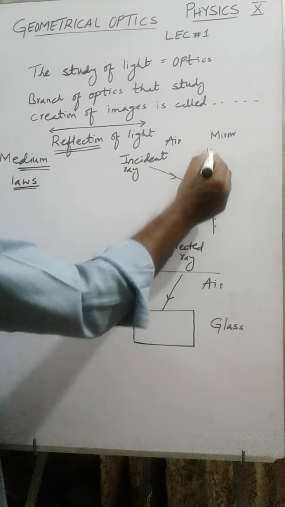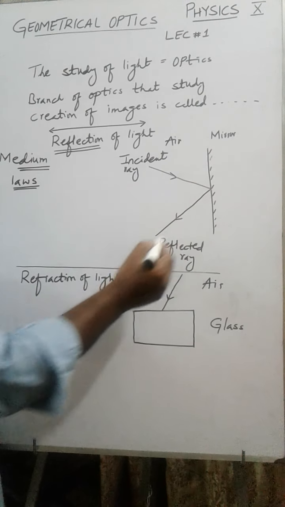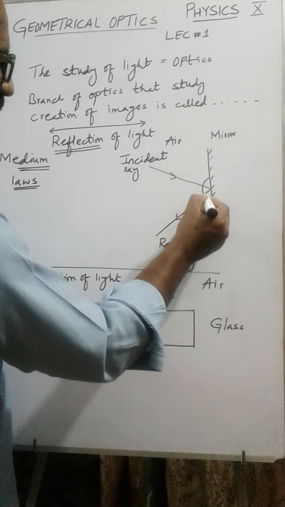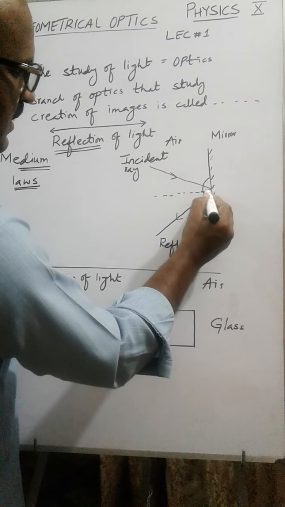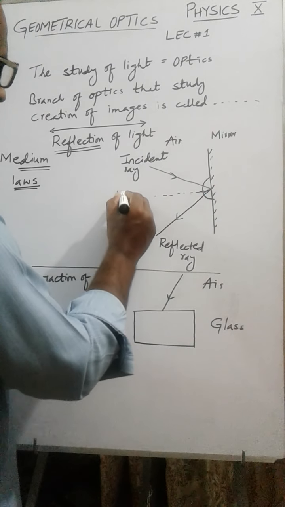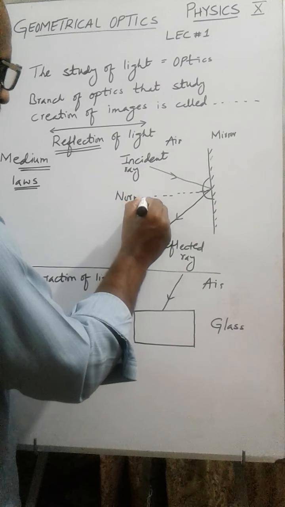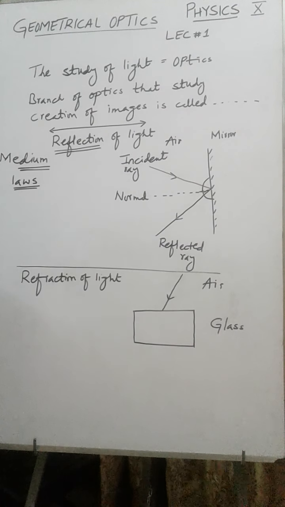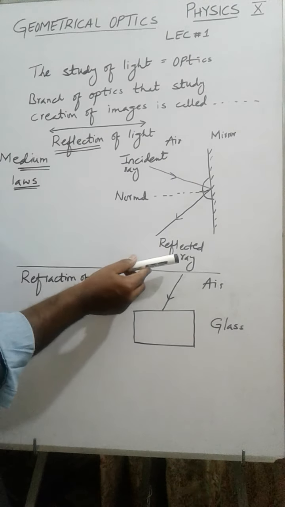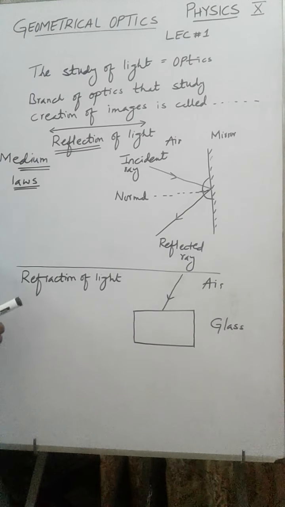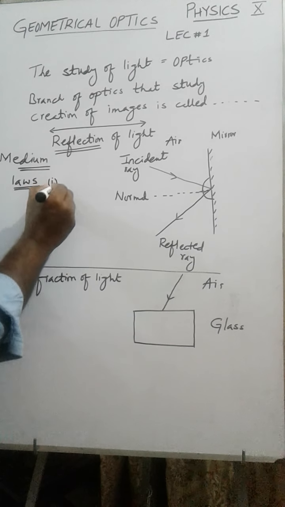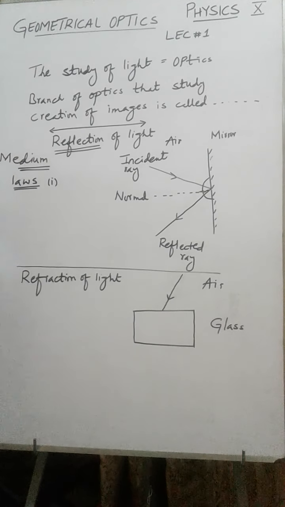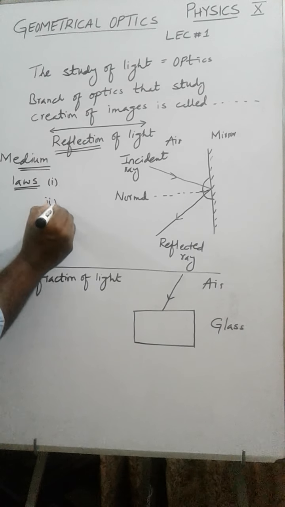Air and mirror, two mediums, then incident ray, reflected ray. We put the protractor over here, and at 90 degrees you will draw this line. We call it normal. This is normal. Now the first law is: incident ray, reflected ray and normal all lie on the same plane. Now the second law.